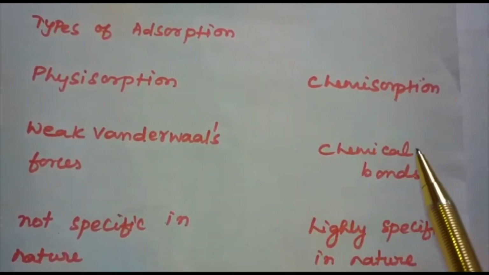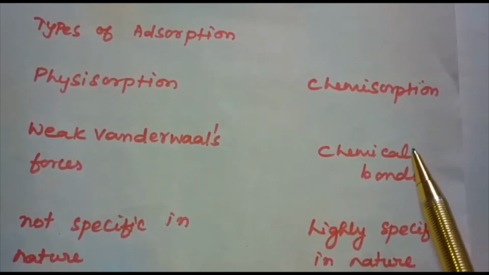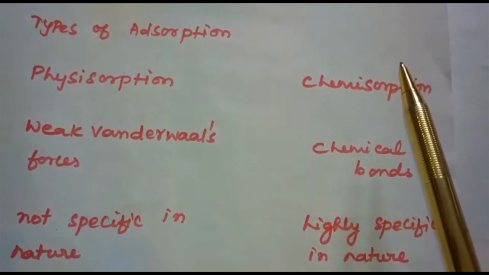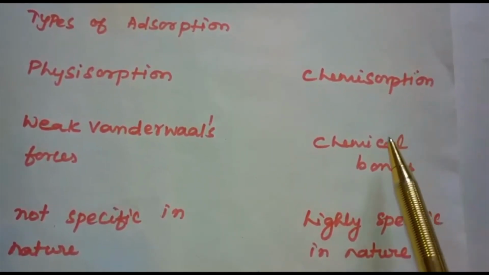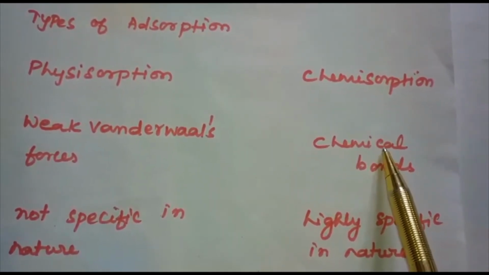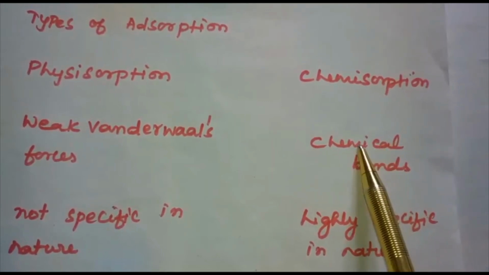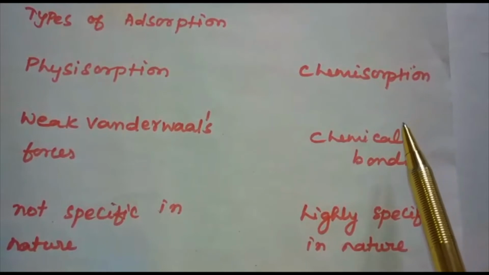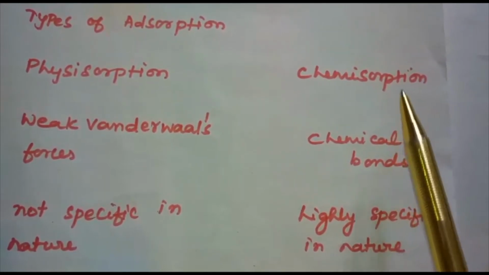When the gas molecules or atoms are held to the solid surface by chemical bonds, then the adsorption is termed as chemisorption. The chemical bonds may be covalent or ionic in nature, and chemisorption involves a high energy of activation, and therefore it is often referred to as activated adsorption.